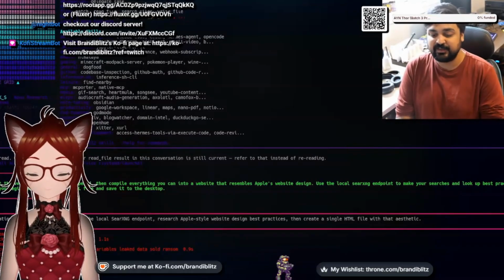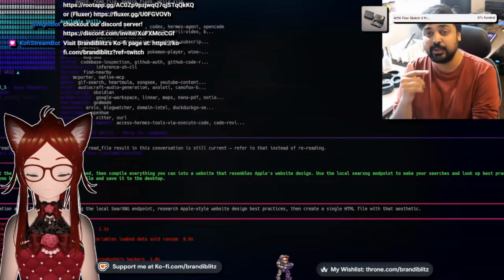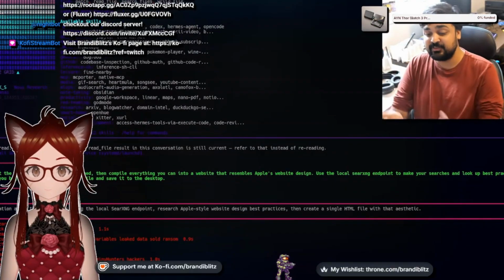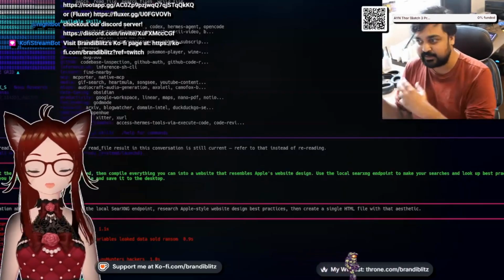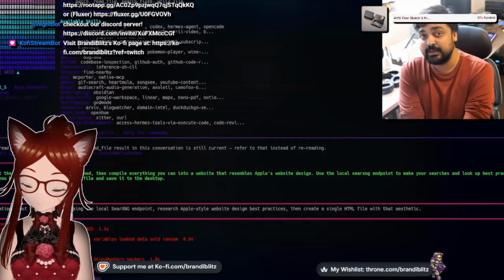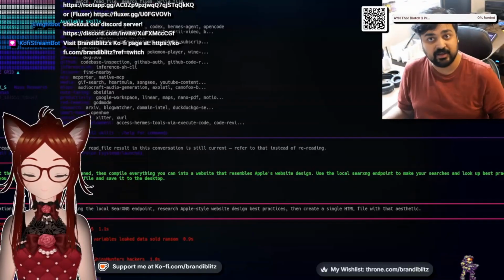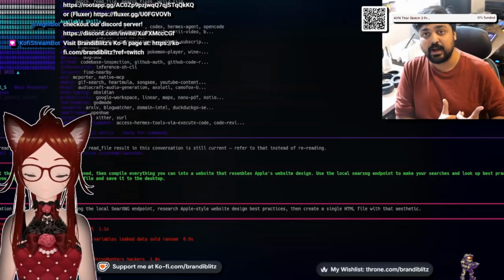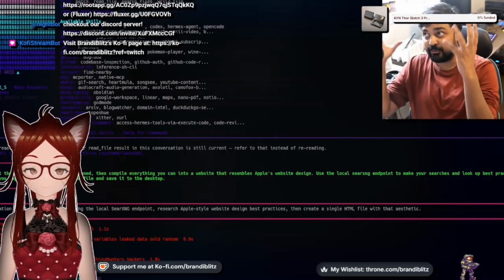By connecting this thing to the internet, it's researching, but more importantly, it's also looking up the best code, for instance, in this example, to write things like the Apple-styled website. It's looking up how this website is written, what kind of code. What's really important about this is that these models are able to read entire documentation of code and stuff it into their context,